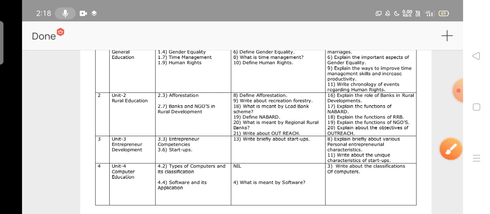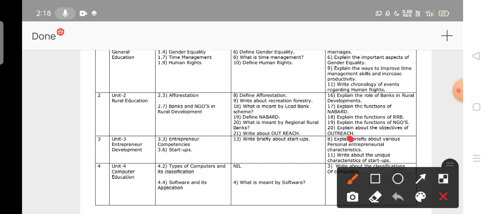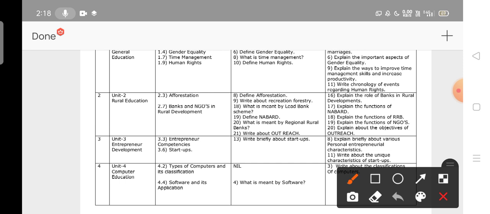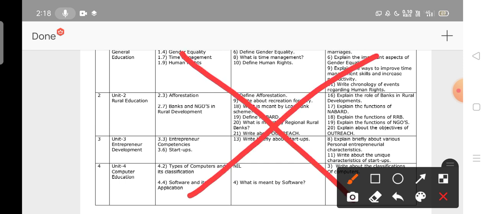No need to read. Next, the third unit, entrepreneur development: entrepreneur competencies, startups. Write briefly about startups, this 6 marks question is also deleted, and this 2 marks question is also deleted. These topics are also deleted. Next, coming to unit 4, computer education: types of computers and their classification, software and its applications, what is meant by software, and write about the classifications of computers. This is overall the 30% deleted topics for the first year students in all the vocational groups. It's clear to you. These topics are no need to read.